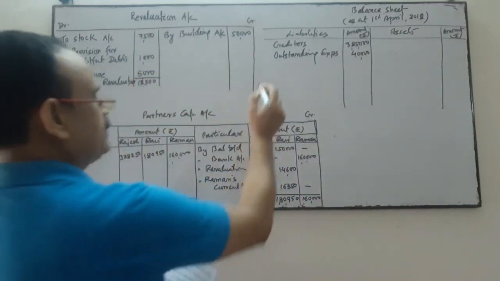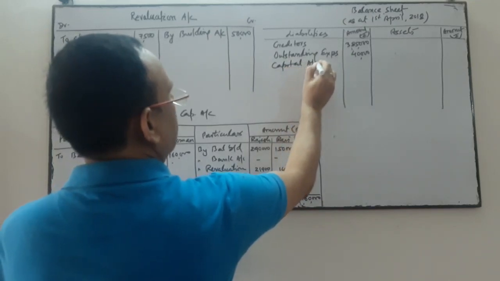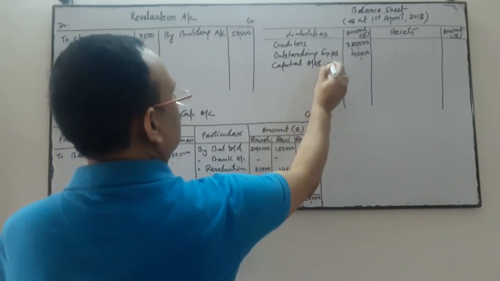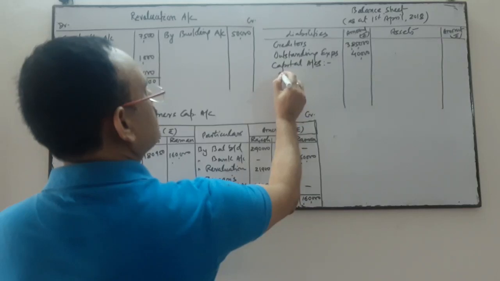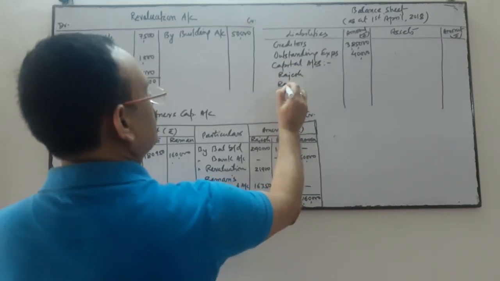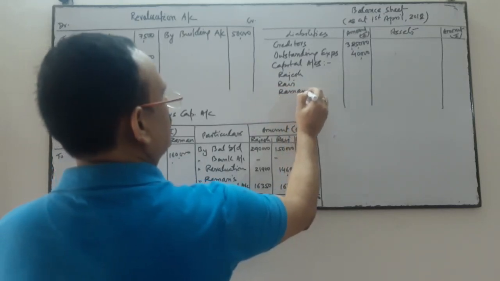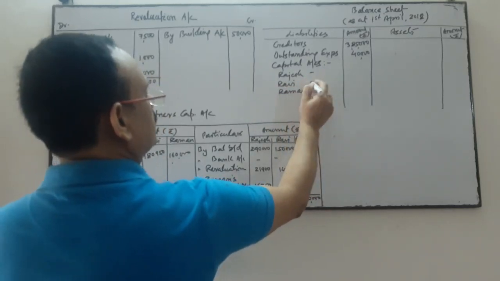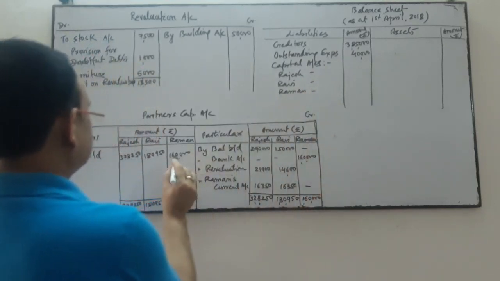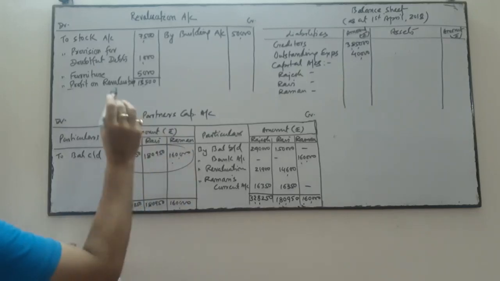Next is capital. We have to write over here the capital accounts of the three partners, Rajesh, another is Ravi, and next is Raman. This is the revised capital balance after adjustment of all.